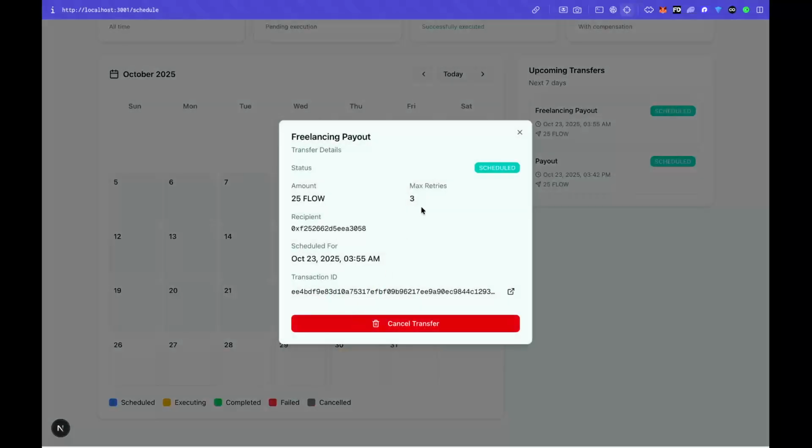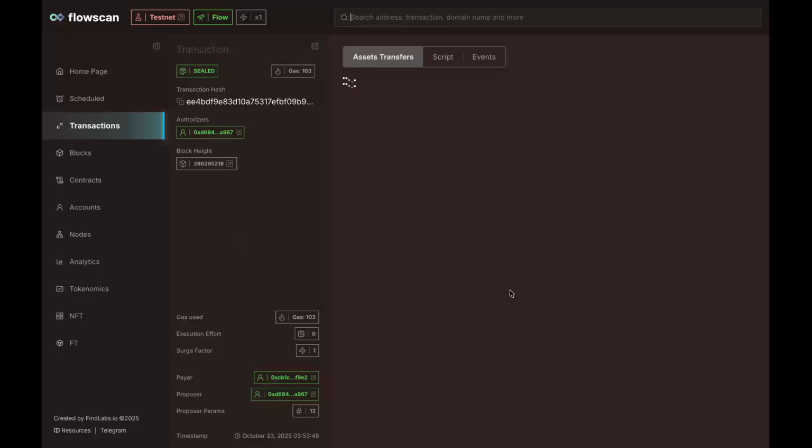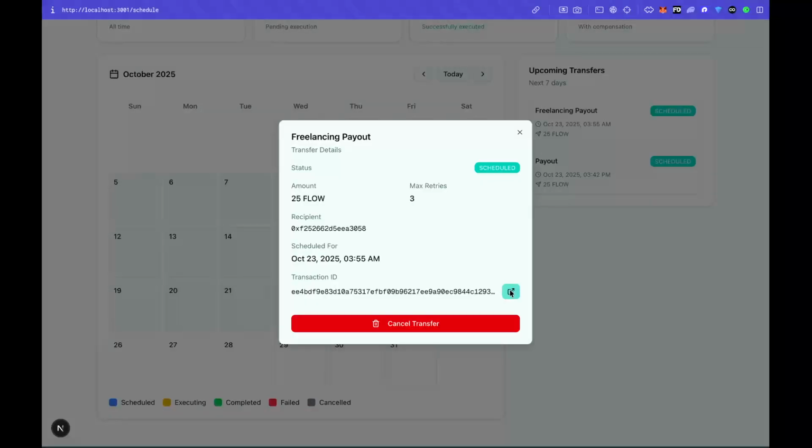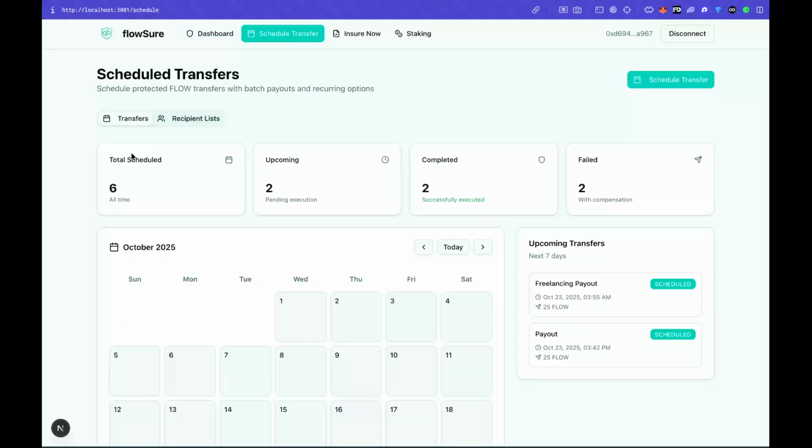All the details are there, and we can see the transaction ID that has already been created. If we click on that, we can go to the Flow scanner and see that the transaction has already been scheduled, and the transaction would happen at the correct time. Here I have created a simple dashboard wherein you can see all the statuses that would be happening.